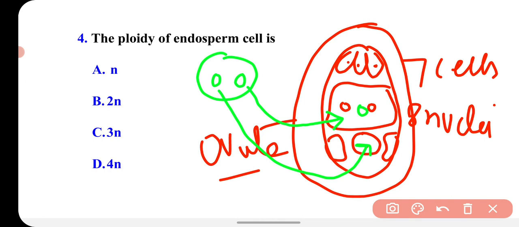So the nucleus of the second male gamete fuses with the polar nuclei, and thus three nuclei fuse together in the central cell, and then this central cell develops into the endosperm. So the cells present in the endosperm have ploidy 3n, because they have 3 sets of chromosomes. So the correct option is 3n.